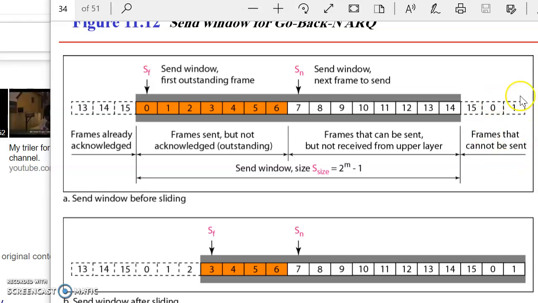And this is another group, the frames that cannot be sent, that is 0, 1 and 15. So this group combined is the send window, from the first outstanding frame to the next to be sent. The send window size S is equal to 2 raised to m minus 1. So you have to note down this formula.